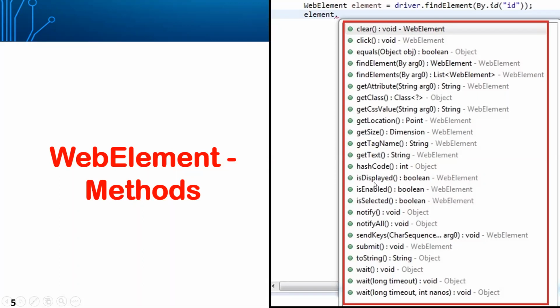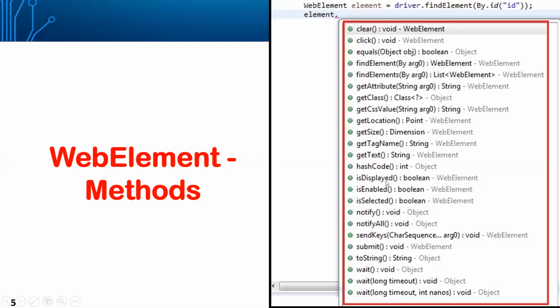So all these are the various methods that we will be using. For example, these are some of the important methods: isDisplayed, isEnabled, isSelected. isDisplayed is used whenever we want to find out if a particular object is displayed in the application or not. For example, we have done some transaction and we are at the end of the transaction. After a successful transaction, a transaction ID should get displayed.